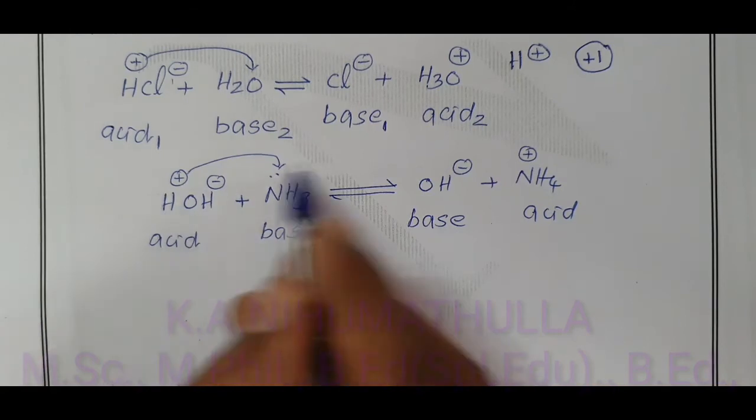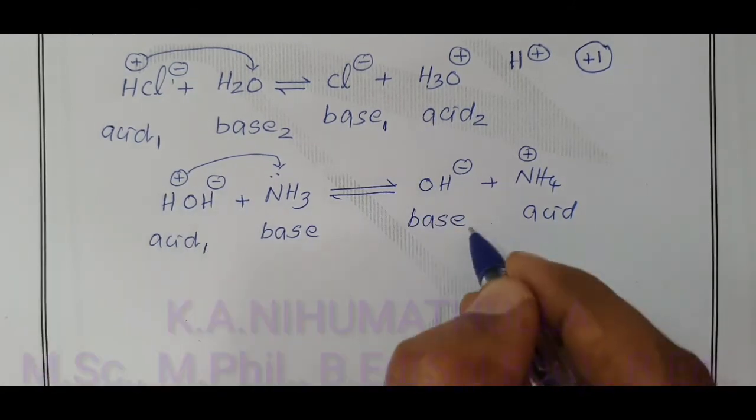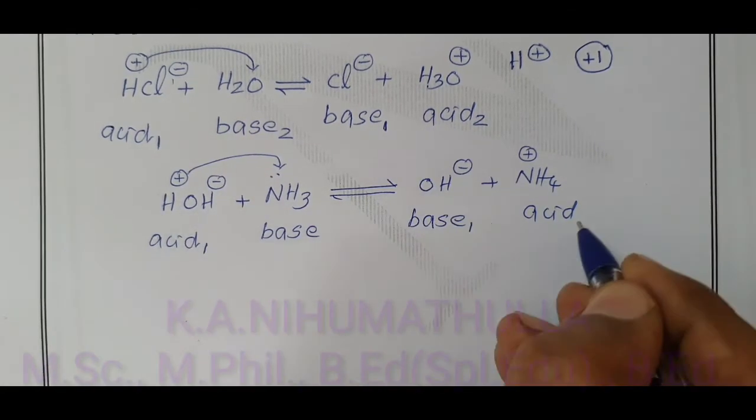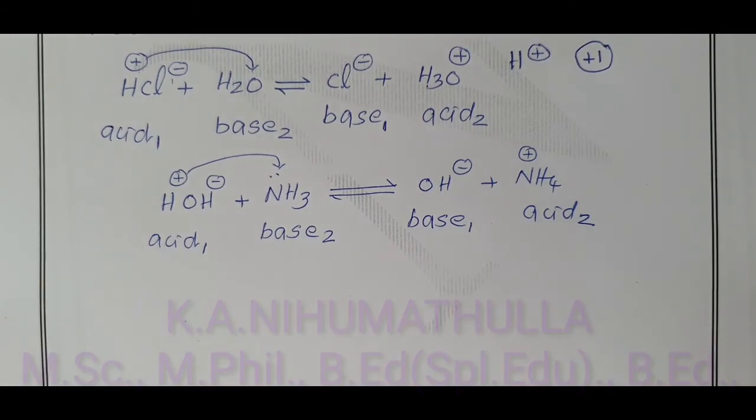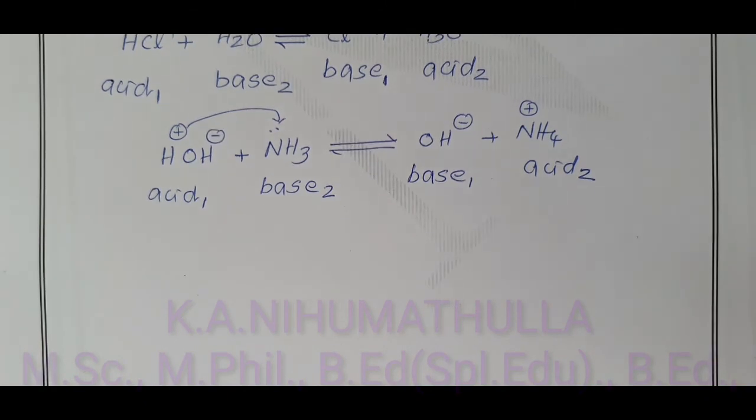So this base is formed from this acid. This is acid 1, base 1. This base is formed from this acid, acid 2, base 2. In Lowry-Bronsted acid-base theory, now I am going to use one more term: conjugate acid and conjugate base pair.